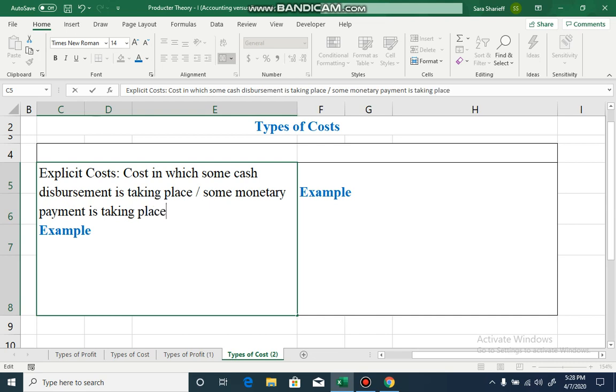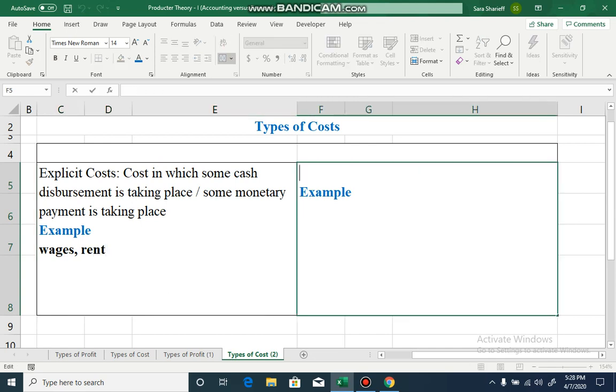So let's suppose if a producer is paying wages to his workers, then those wages are explicit cost. If a producer has taken a building on rent, then that rent is an explicit cost, right? So wages, rent, these are all examples of explicit cost.